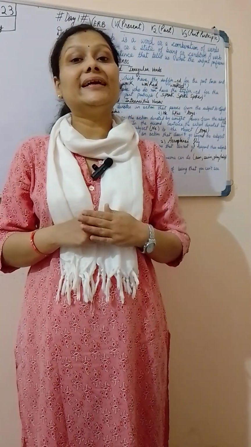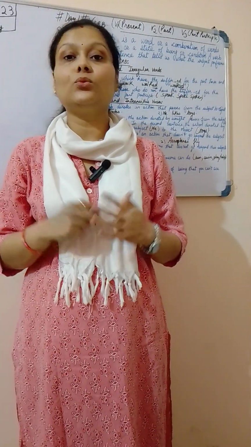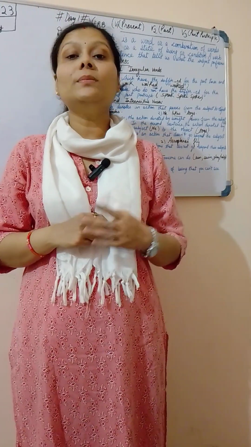So if I ask you who is the king in the English language, my answer will be verbs. Yes, you heard it right. Verb is called the king in the English language. You can make a one word sentence with a verb. For example, stop. This sentence is complete in itself. But you cannot make a one word sentence with any other type of word. So like this, verb is like the heart of any sentence.